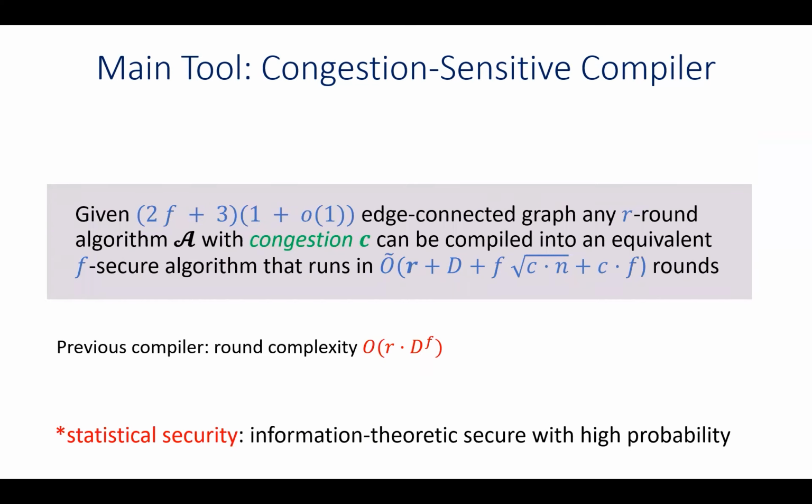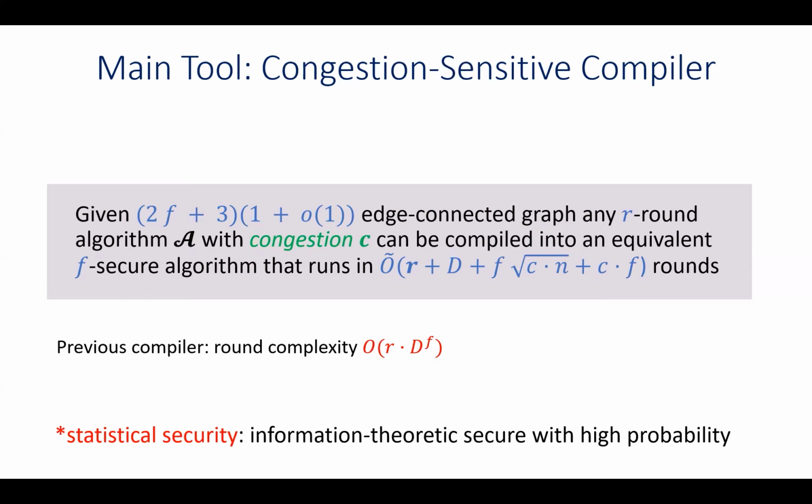So what did we show? We showed that if I have a graph which is order-f connected, I can take any CONGEST algorithm with congestion C and convert it into an equivalent f-secure algorithm with additive round overhead of approximately D plus f square root of Cn plus Cf rounds. So intuitively, if the algorithm has low edge congestion, we get an additive round overhead of approximately f square root n.